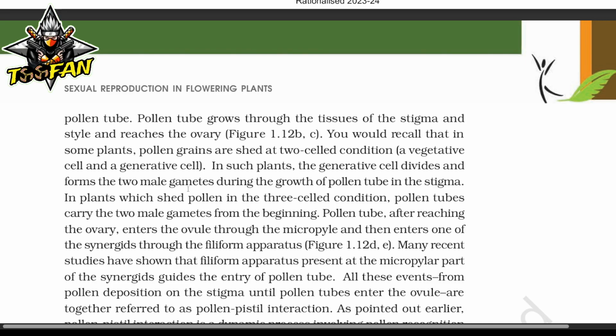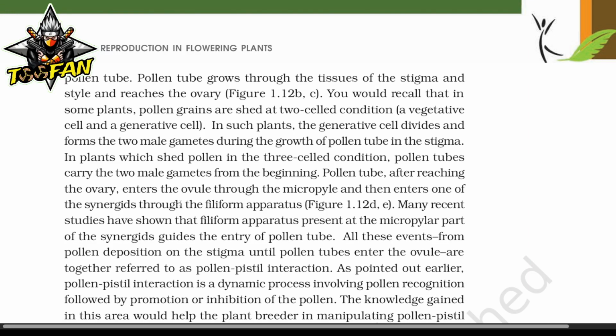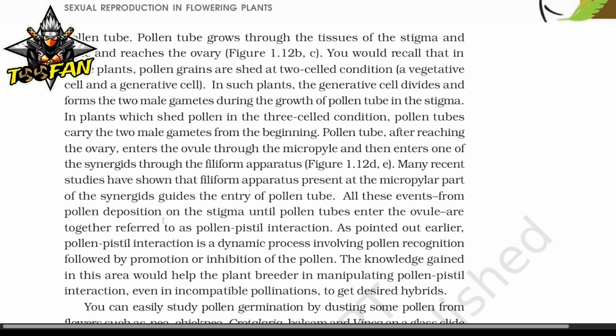All these events, from the pollen deposition on the stigma until the pollen tubes enter the ovule, are together referred to as pollen-pistil interaction. As pointed out earlier, pollen-pistil interaction is a dynamic process involving pollen recognition followed by promotion or inhibition of the pollen. The knowledge gained in this area would help the plant breeder in manipulating pollen-pistil interaction.